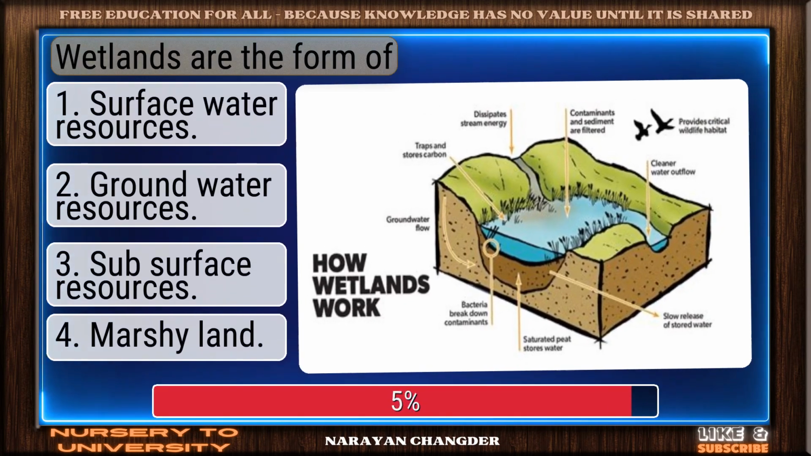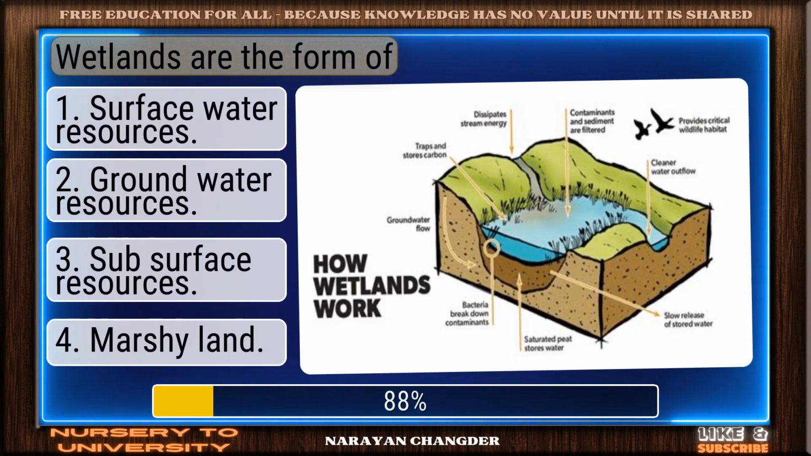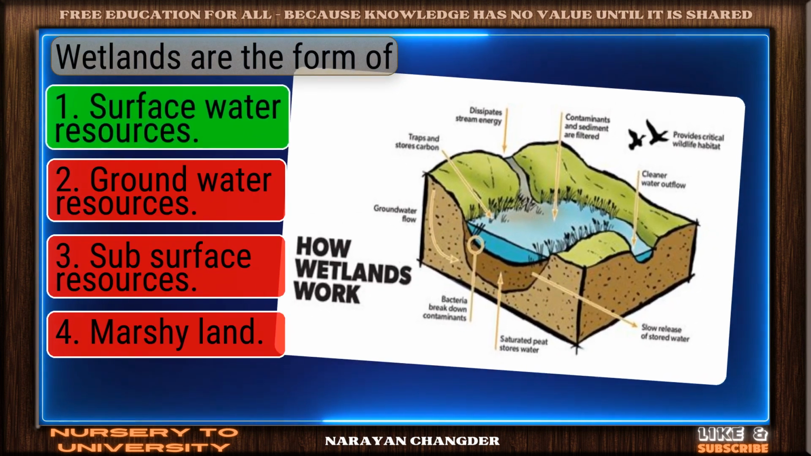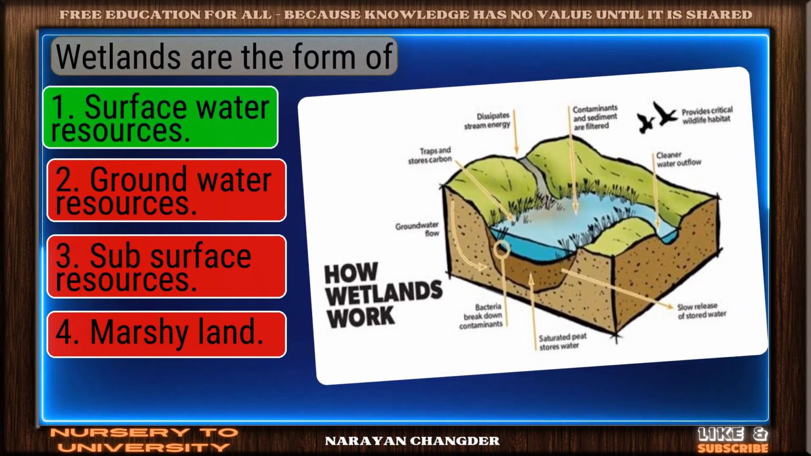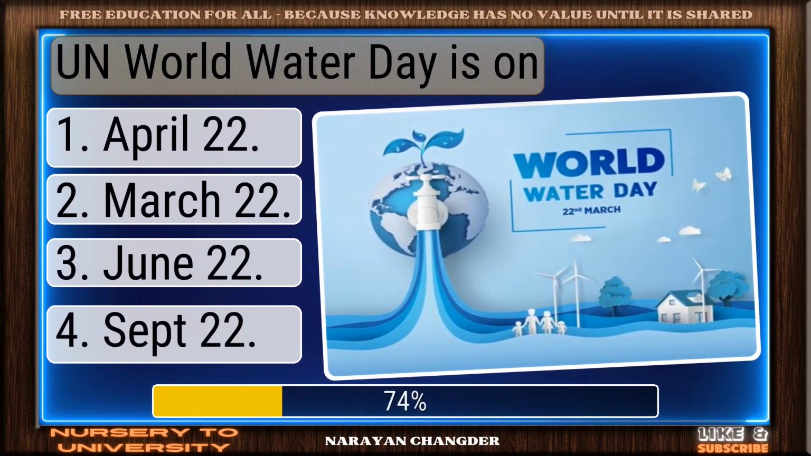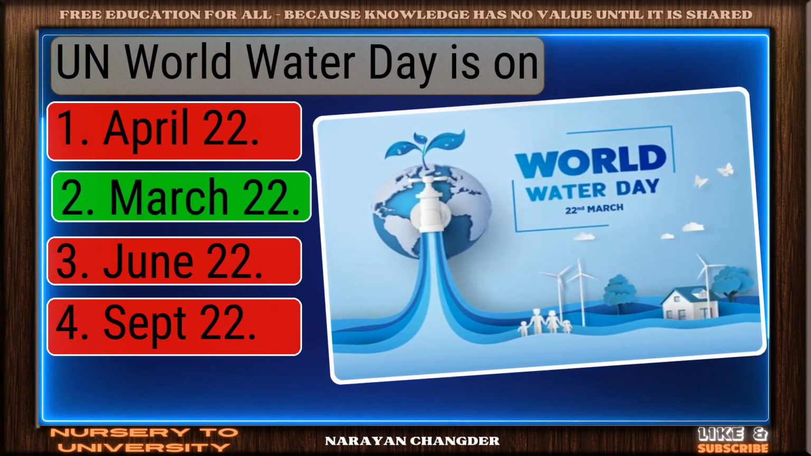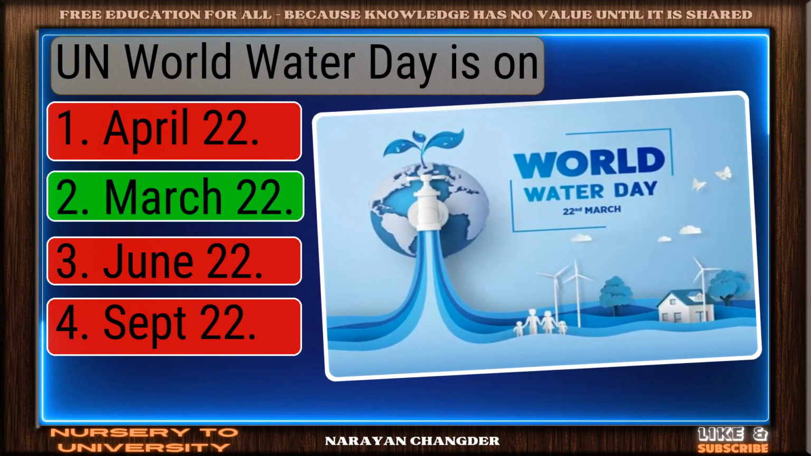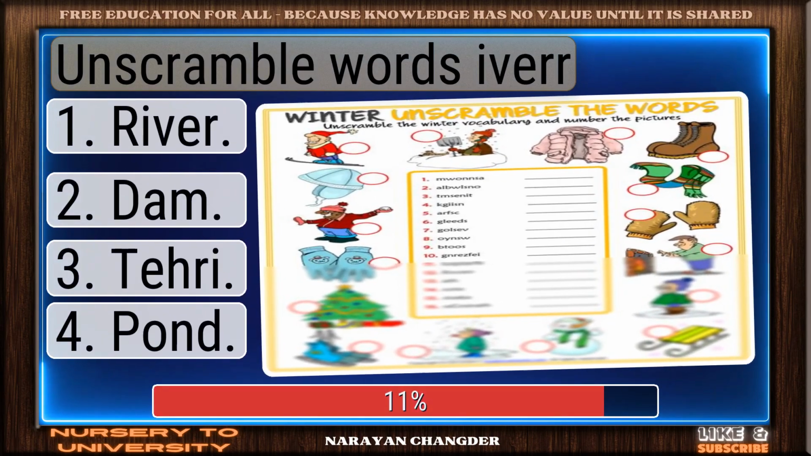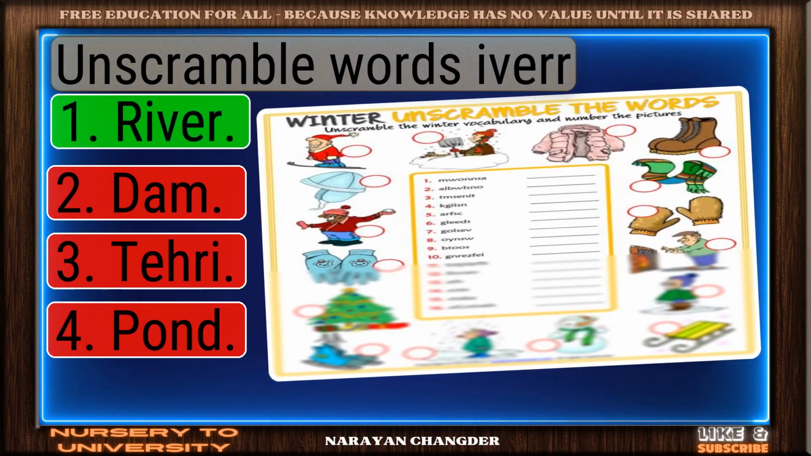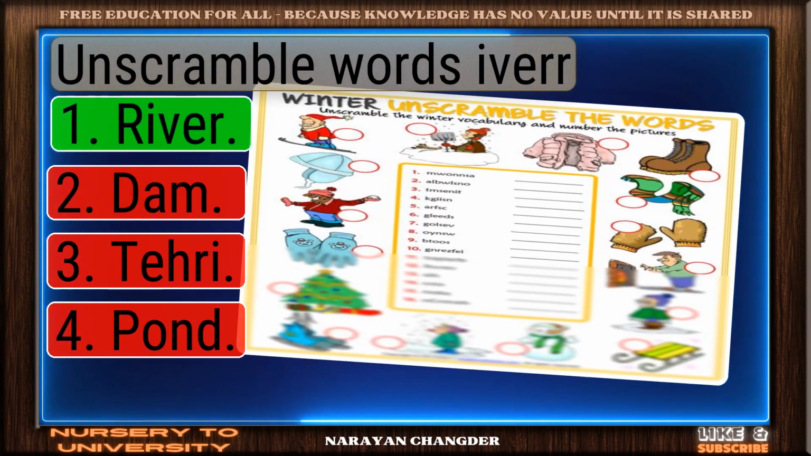Wetlands are the form of? Exactly. Surface water resources makes sense, and it is right choice. World Water Day is on? Well reasoned. March 22 is the correct choice. Unscramble the word: Ivor. Well done. River is the right choice.